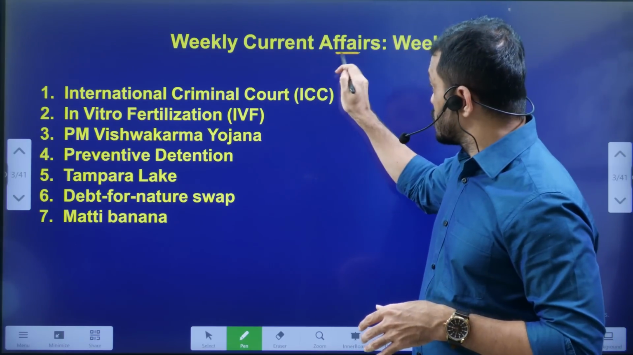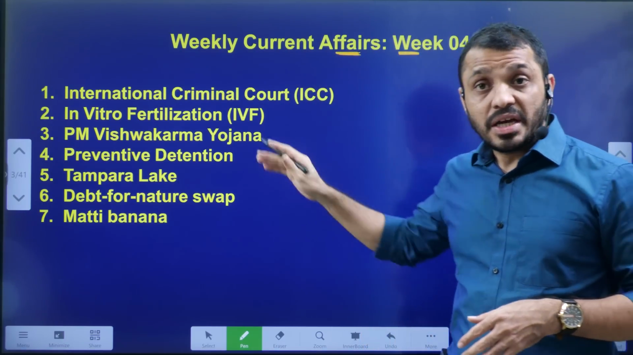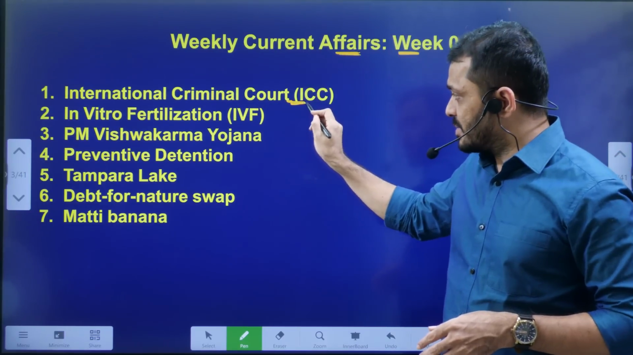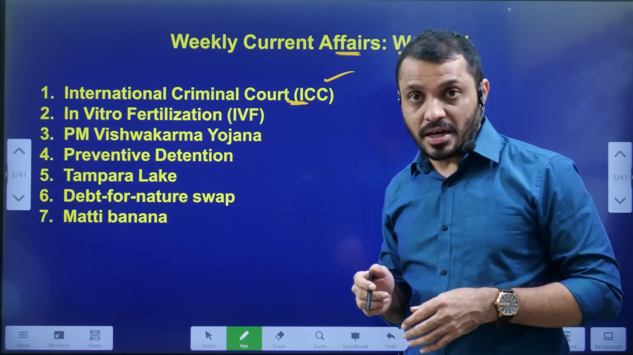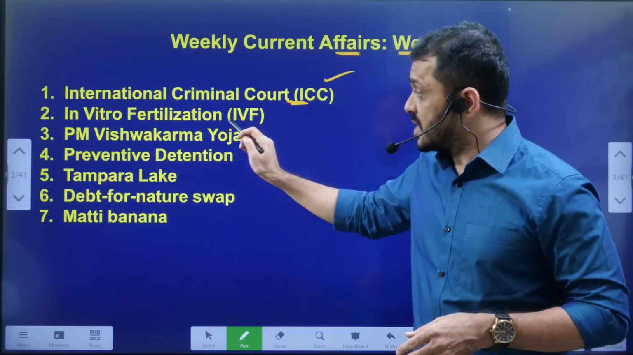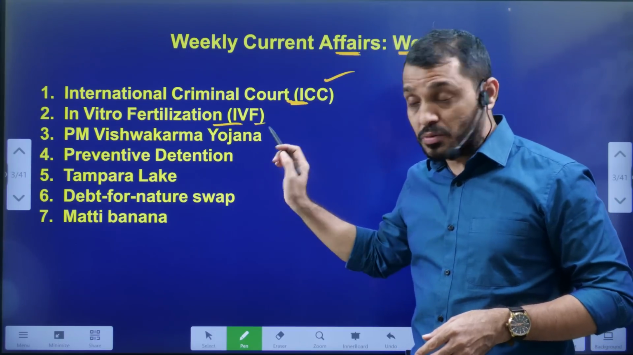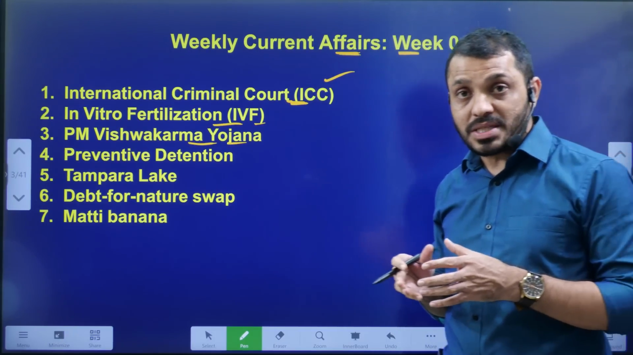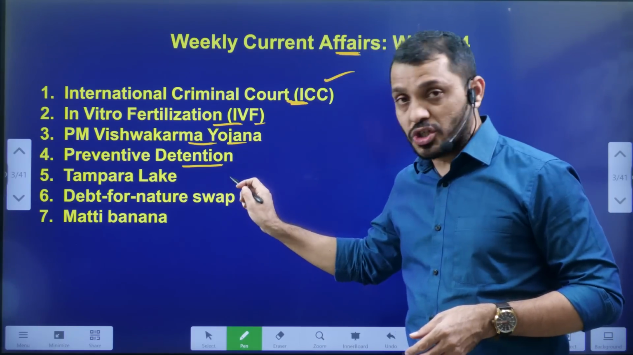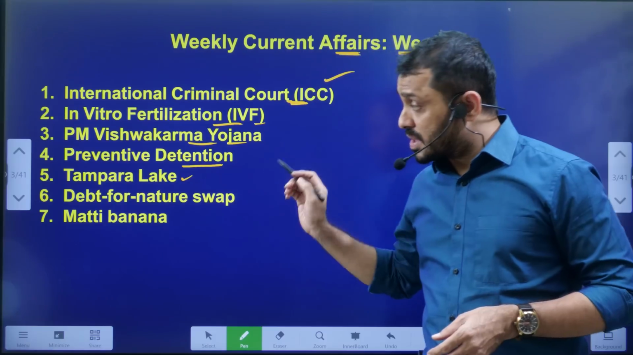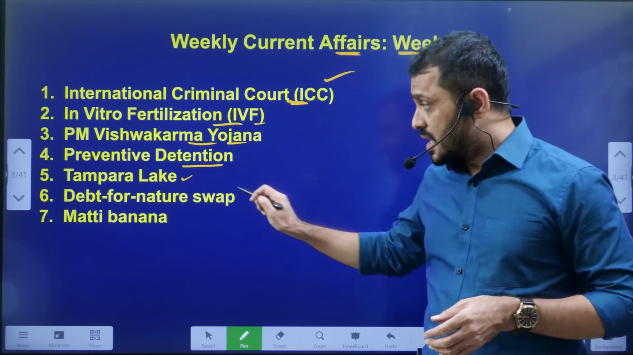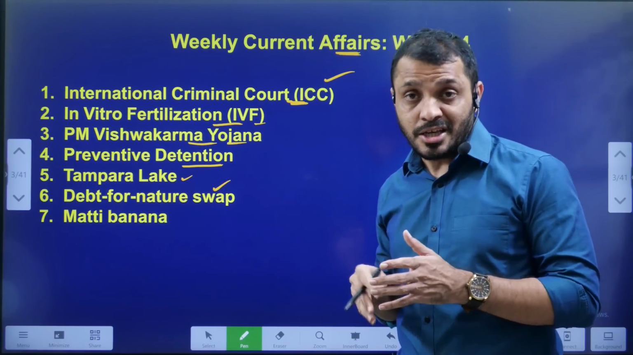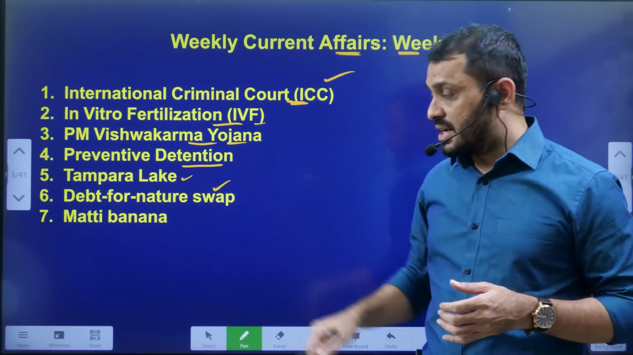Now, the weekly current issues, week 4. In this week we are going to discuss 7 issues. One is the International Criminal Court, which is related to IR, international relations. Then in vitro fertilization related to S&T. PM Vishwakarma Yojana related to policies and schemes. Preventive detention, polity related. Tampara Lake, geography related. Debt for nature swap, economy related. Gabon is a country which went for this kind of debt for nature swap.